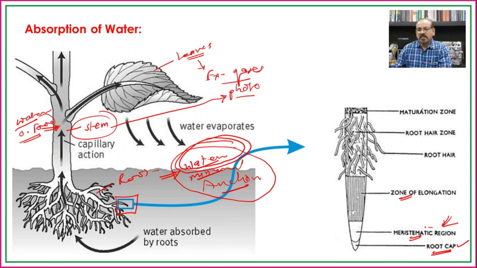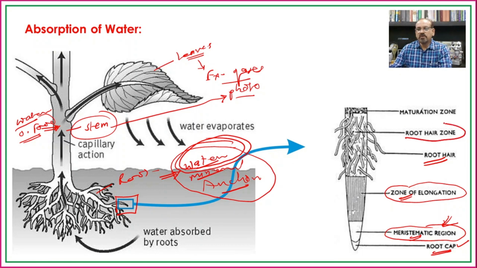So, these are the cells of the root which continuously divide and redivide to elongate the roots. Then there is the zone of elongation, where after the formation of cells in the meristematic region, there is elongation of the cells, which is responsible to increase the length of the root.